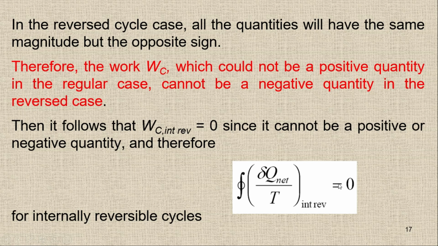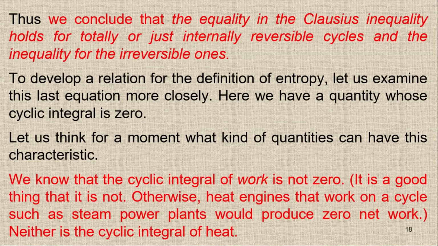So simply we are saying that for the internally reversible system, we will have the integral of delta Q upon T equal to 0. So this one is for the internally reversible cycle. For an internally reversible cycle, this whole term is equal to 0. So here we can conclude that the equality in the Clausius inequality holds for totally or just internally reversible cycles, and the inequality for the irreversible one.